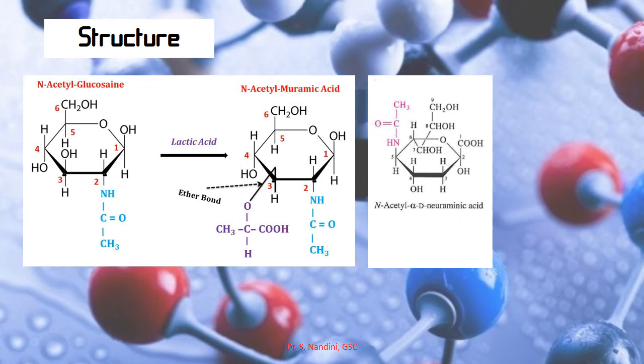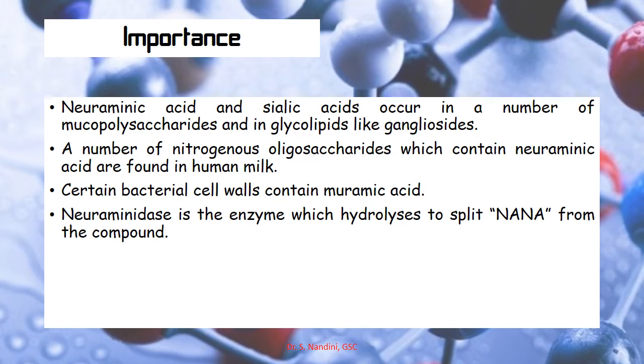This results in an acetyl group at the C3 position. Coming to N-acetyl neuraminic acid, this is a derivative of neuraminic acid, which is an amino sugar. Here the acetyl group is placed at the C5 position of the carbon chain.